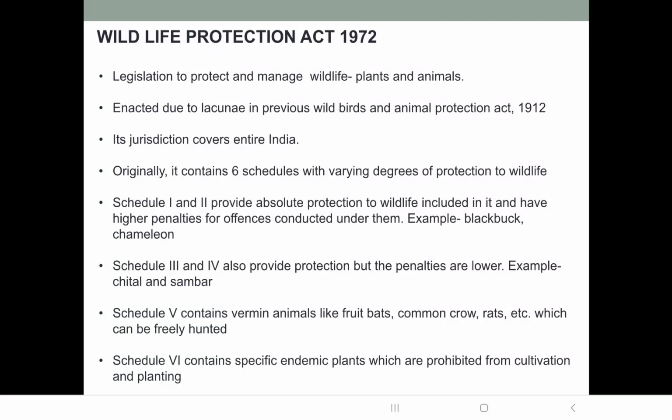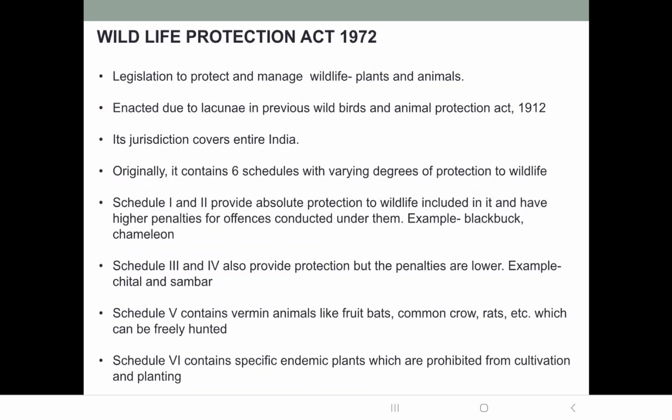Having understood the Environment Protection Act and the Air Act, let us now look at the third environmental law which is applicable in the country. This is related to wildlife and it is the Wildlife Protection Act 1972.